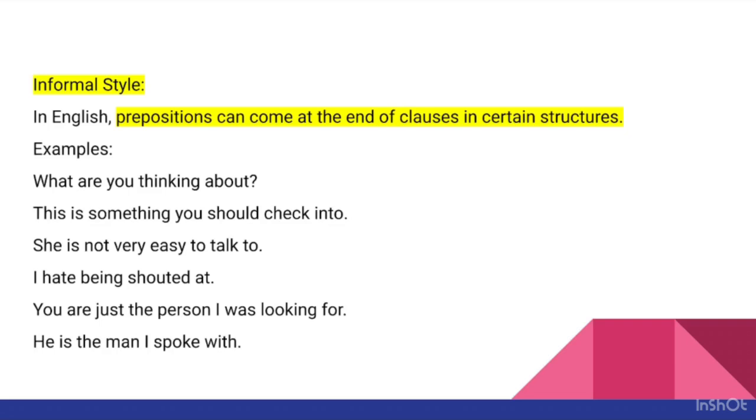So, in the first sentence, about was a preposition. Here, into is a preposition. She is not very easy to talk to. So, the sentence also ends with a preposition, to. I hate being shouted at. Here, at. You are just the person I was looking for. For. He is the man I spoke with. Here, with. So, these structures are generally used in informal style, in informal speech.